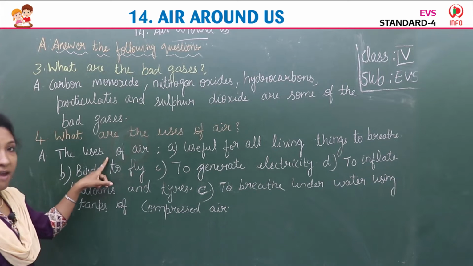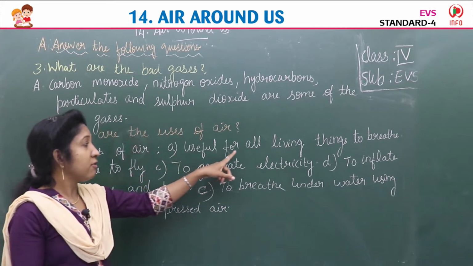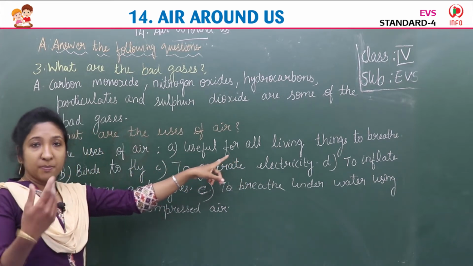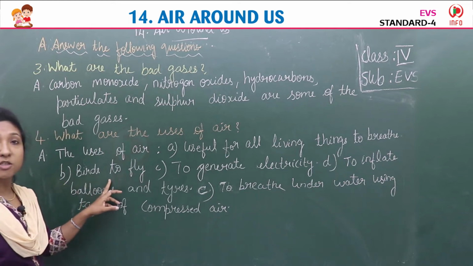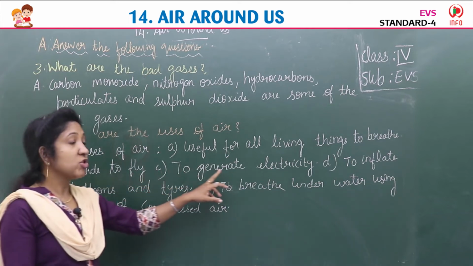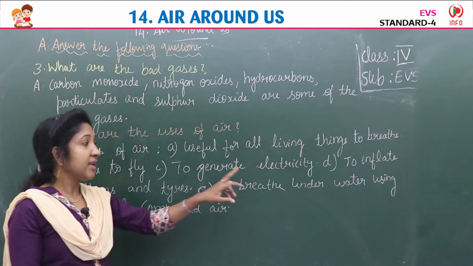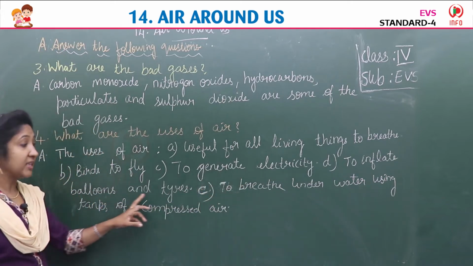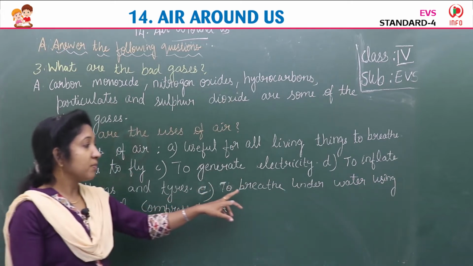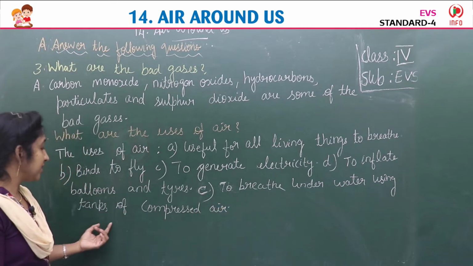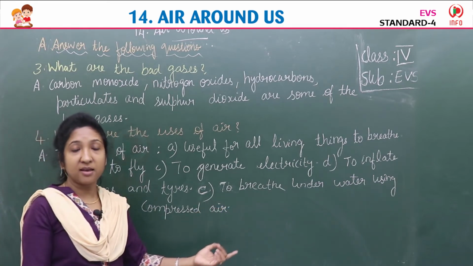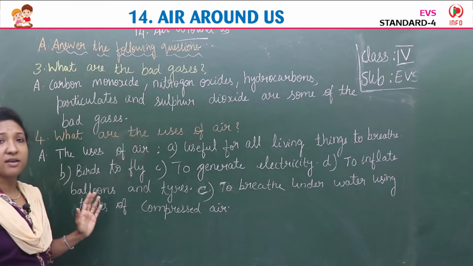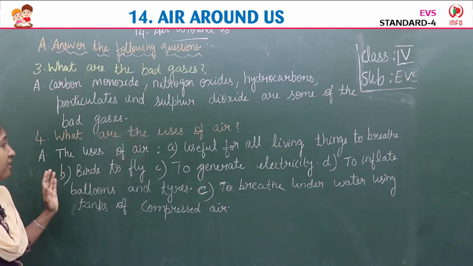The uses of air. A. Useful for all living things to breathe. B. Birds to fly. C. To generate electricity. D. To inflate balloons and tires. E. To breathe underwater using tanks of compressed air. So these are some uses of air. So what are the uses of air?